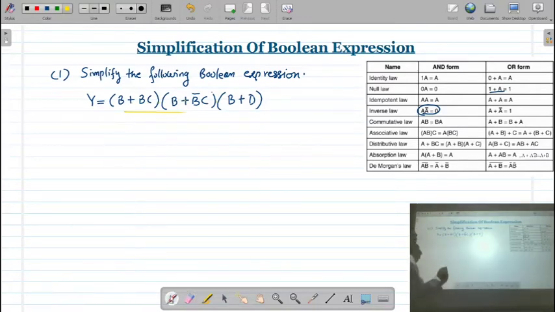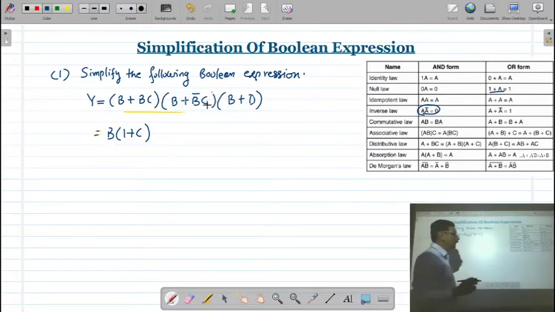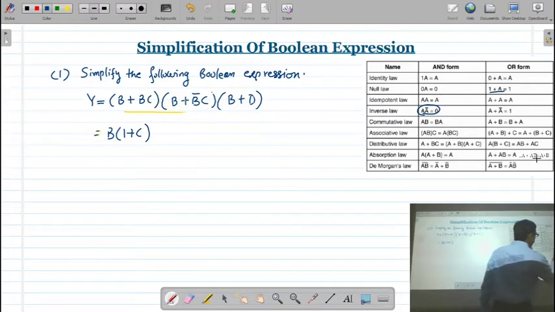So first of all, you will find that here A plus ABC is there. So already we can take A common, and that will be 1 plus C. Then here we have B plus B bar C. Now you can see what the absorption law is.